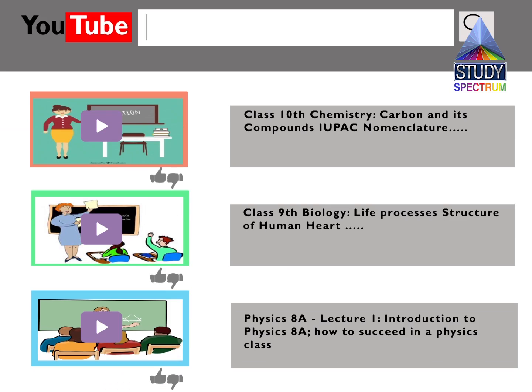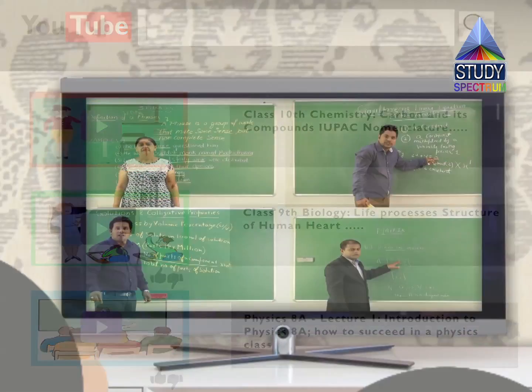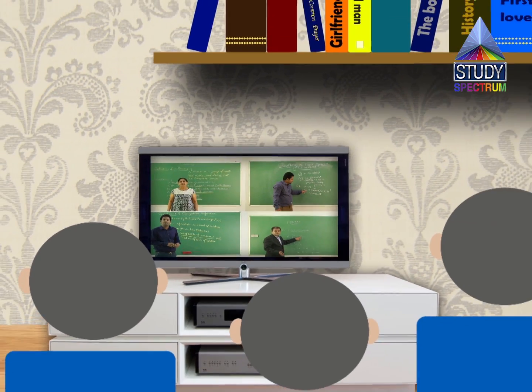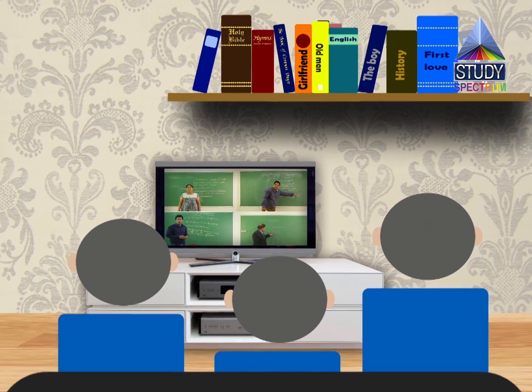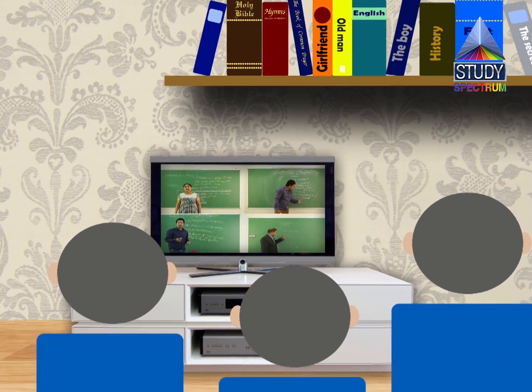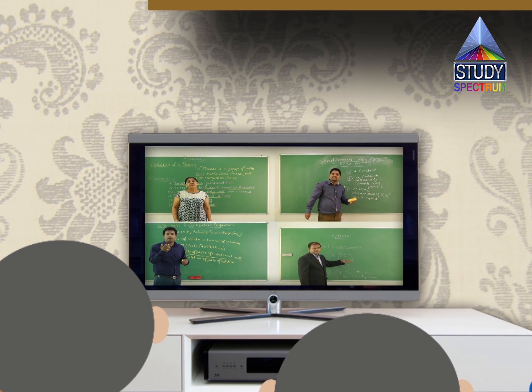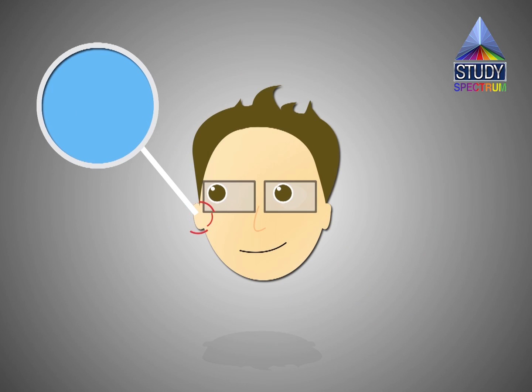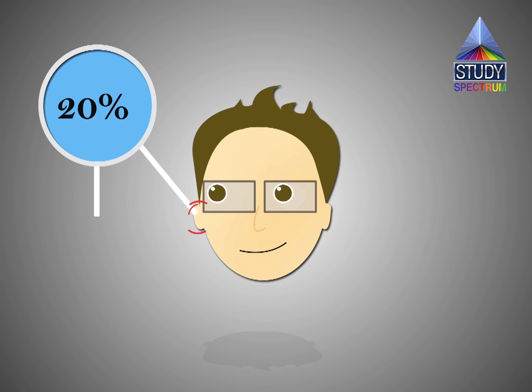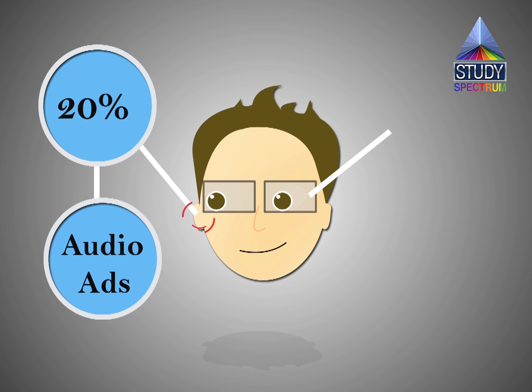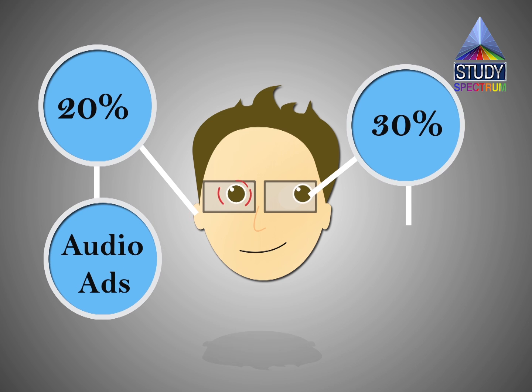YouTube has a lot of information but little of use. This is where Study Spectrum TV channel comes in picture. Every chapter explained by different teachers with different examples and repeat telecasts. We remember 20% of the audio ads we hear, 30% of the printed items we see.